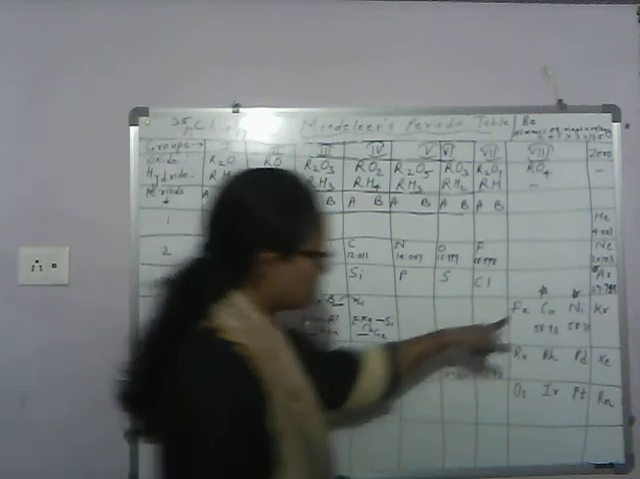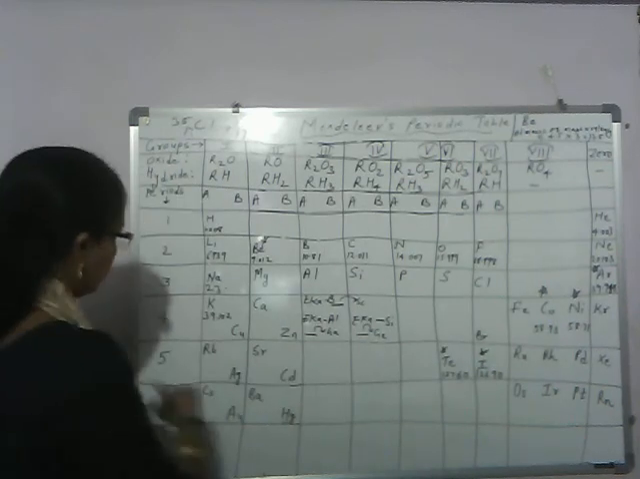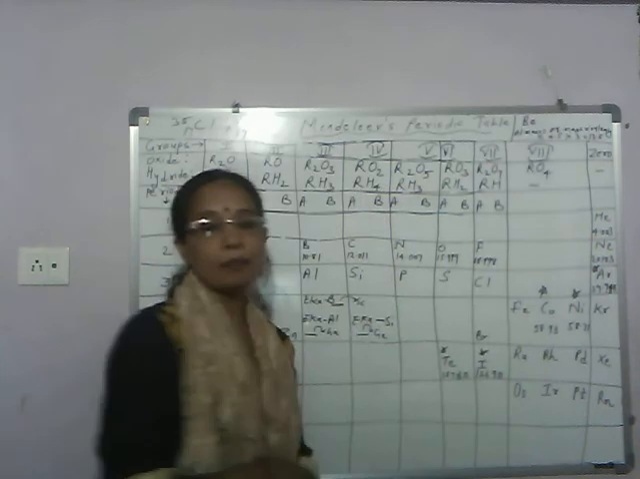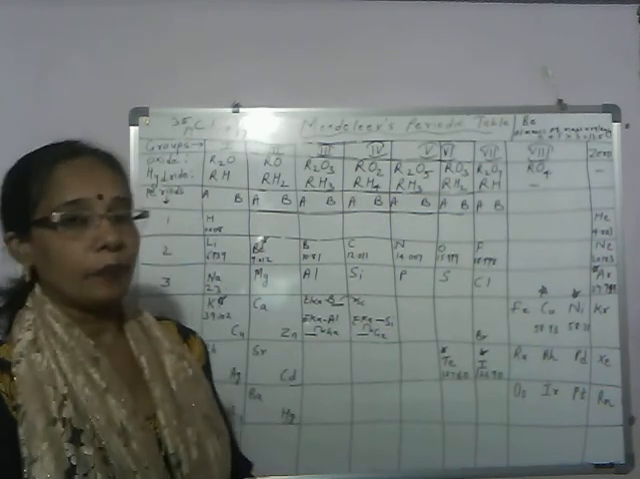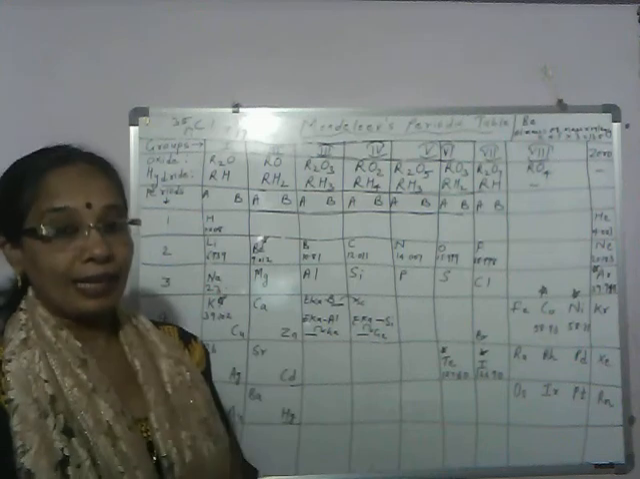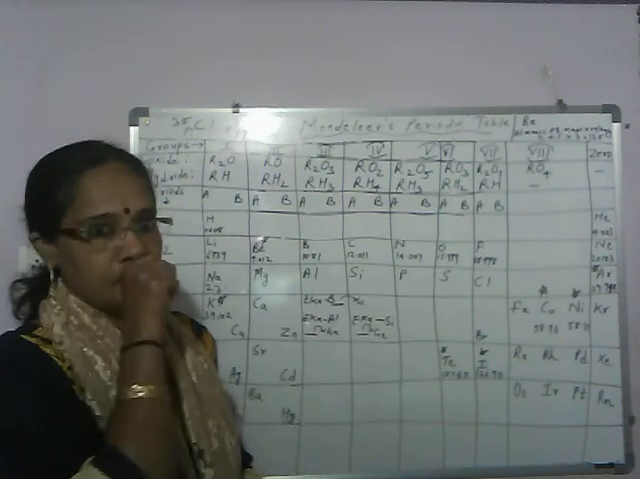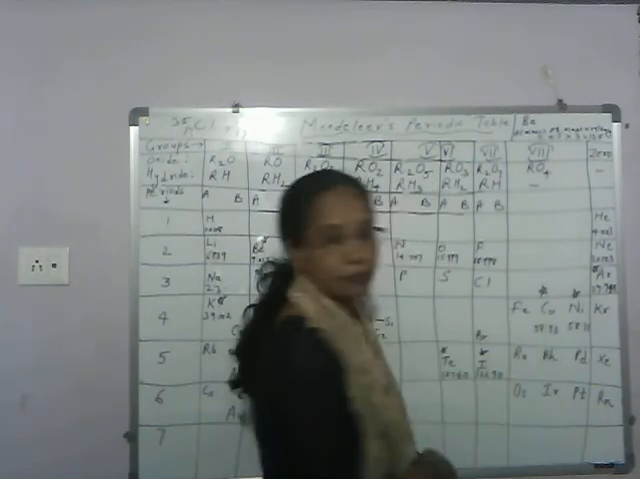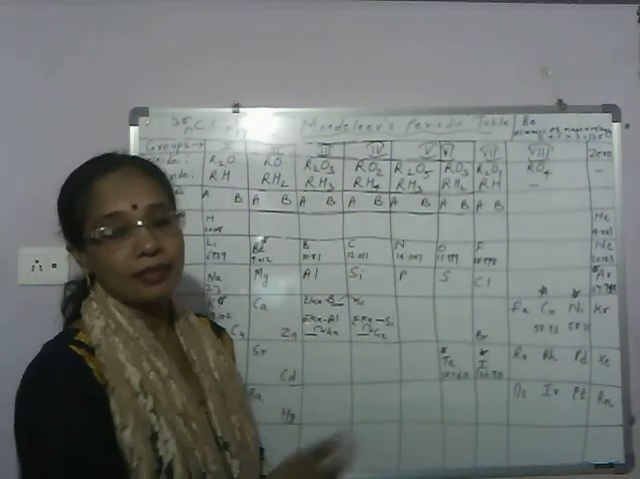Like first, cobalt and nickel, second, argon and potassium, third, tellurium and iodine. These are the pairs of elements whose position is anomalous, not fixed. Why? Because in Mendeleev's periodic table elements are arranged in increasing order of atomic mass. So cobalt atomic mass is 58.93 and nickel atomic mass is 58.71. This is not in increasing order.